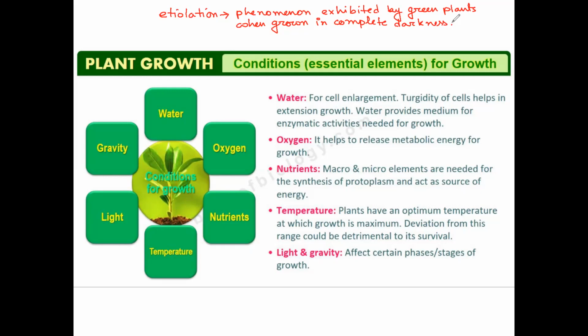After that, obviously, it will die without light. But during that time when it is managing with the storage food material, what are the changes observed in that plant, that we are going to see as the effects of etiolation. So let us see the effects of etiolation.